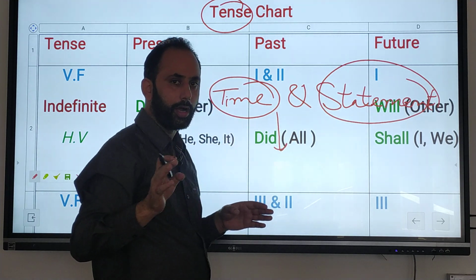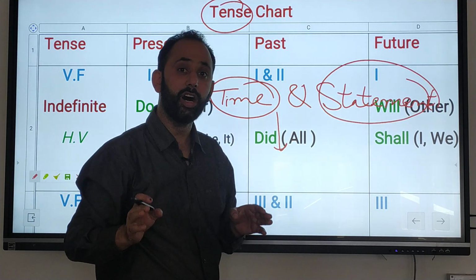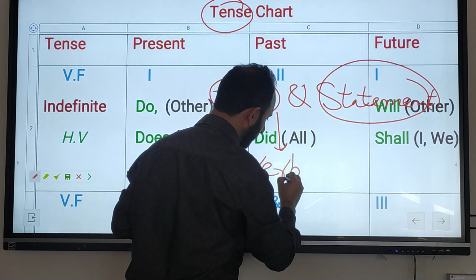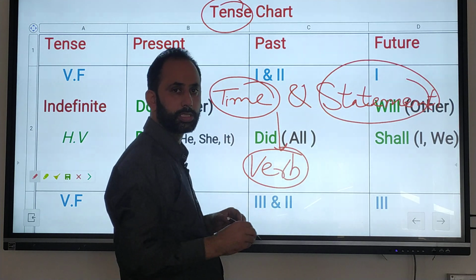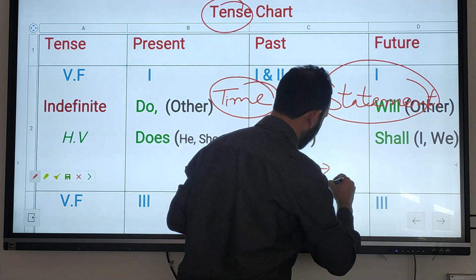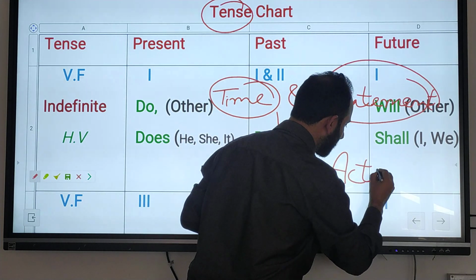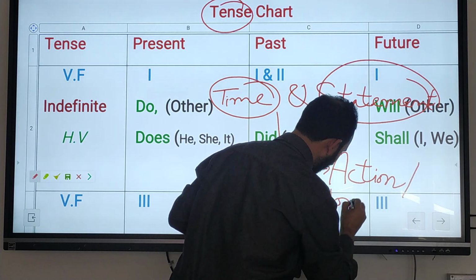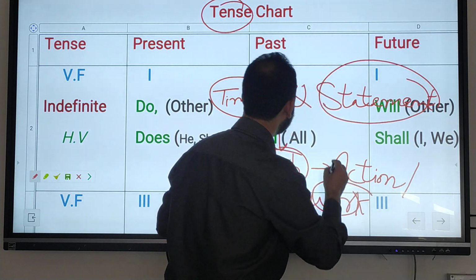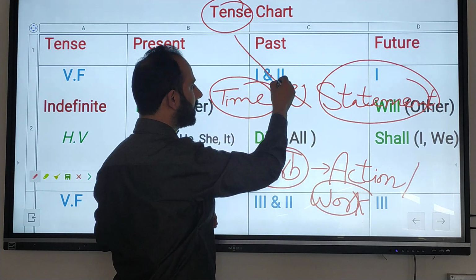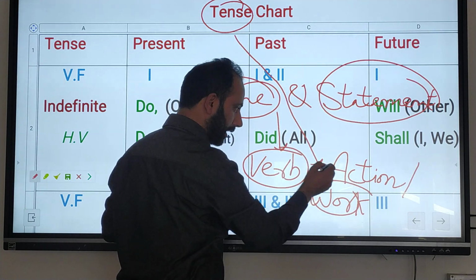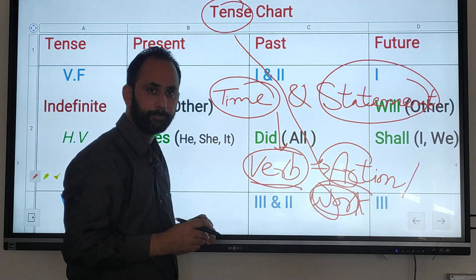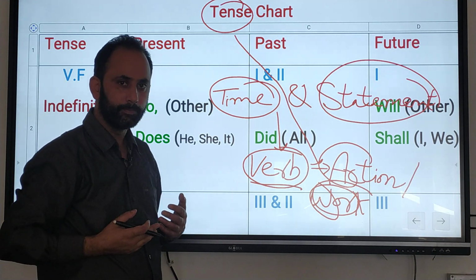Time and statement of verb. Verb means action or work. That is, this tense deals with the action or the work, or we can say with the verb, whatever we perform.